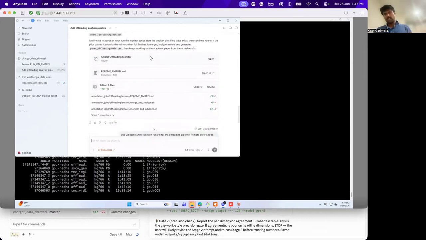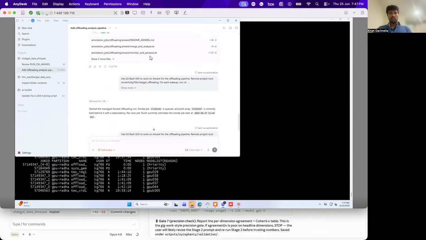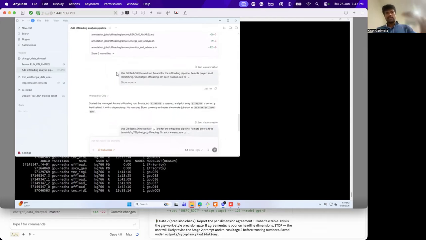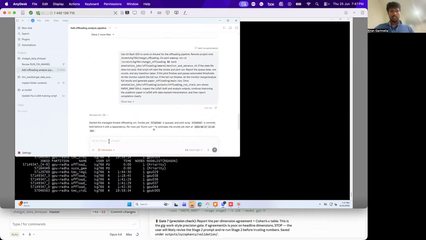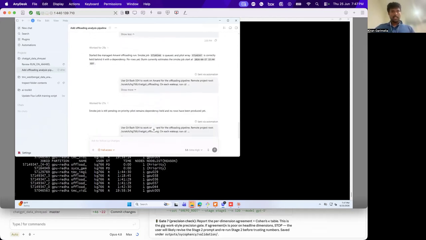It has this monitor which runs every 1 hour. This automation checks every hour, using Git Bash SSH to work on Amaral. Check this offloading pipeline on this folder, wake up once, run these commands and check all of that stuff. And it checks, okay, there are no rows here.